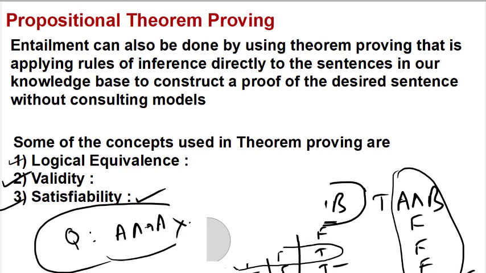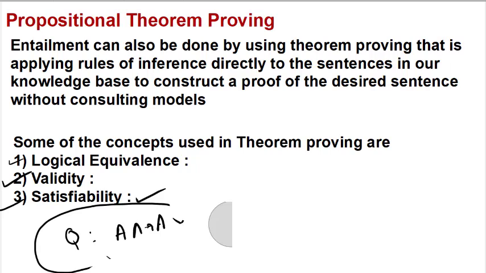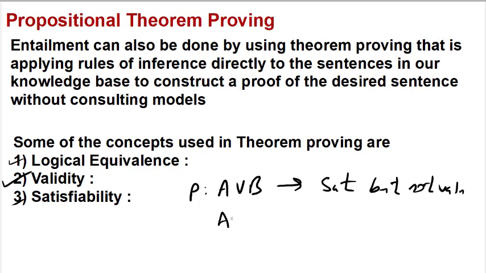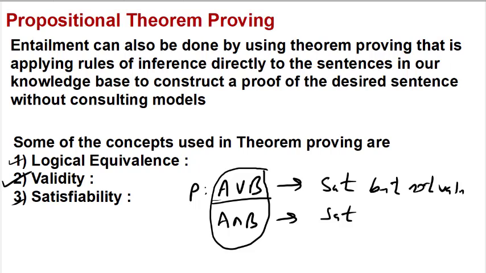So what we have proved in this case is that if we have a sentence P which is A or B, suppose, this is actually satisfiable but not valid. Again, A and B is satisfiable but not valid because it is not true for all the assignments of A and B, both the cases. They are satisfiable because there is at least one assignment for which these sentences are true. So these two sentences are satisfiable but they are not valid. So there is a difference between validity and satisfiability.